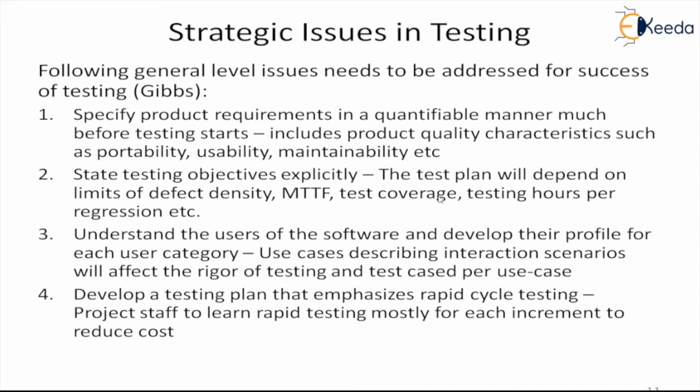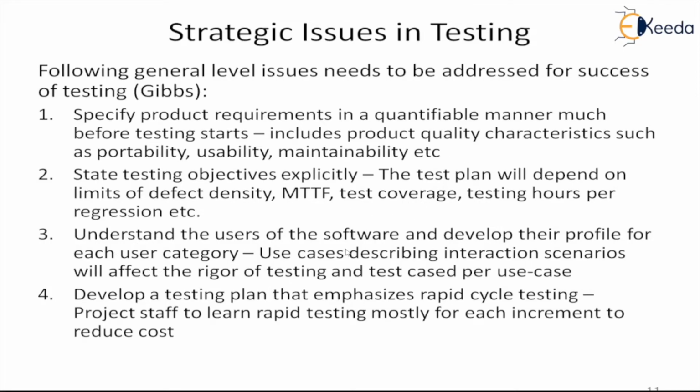How much you want to do, what should be your MTTF level at the end of the testing, what defect density you can tolerate, what should be the testing coverage, are you going to do 100% testing coverage or 90%, 80%, and how many testing hours you can spend on regression. Those kinds of objectives should be explicitly sorted out.